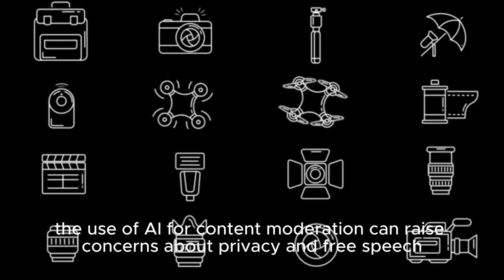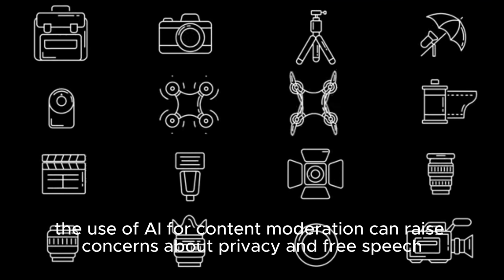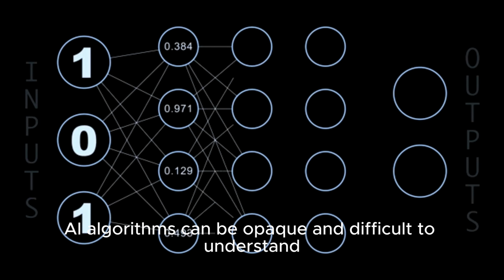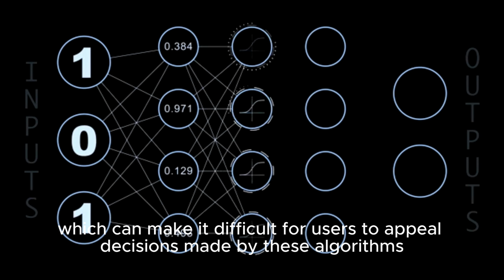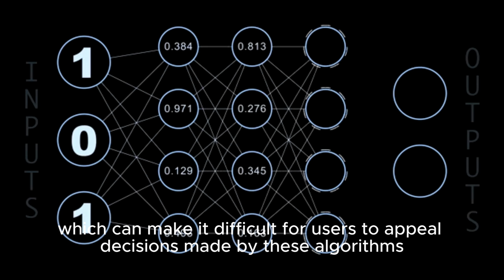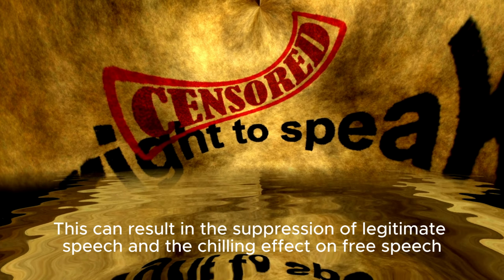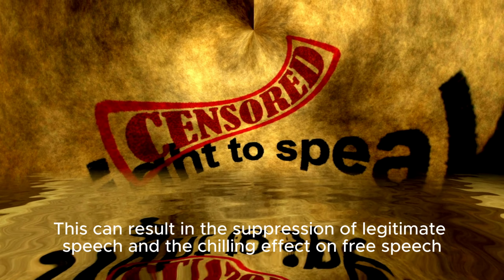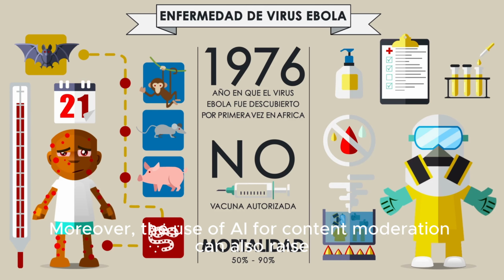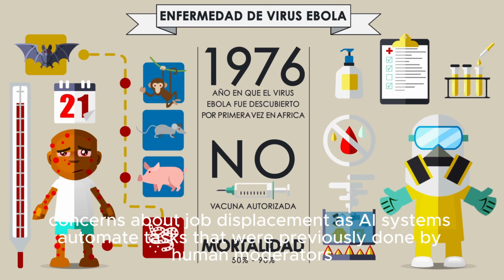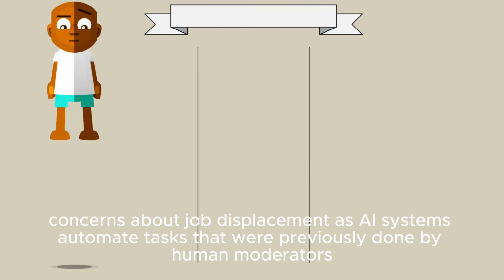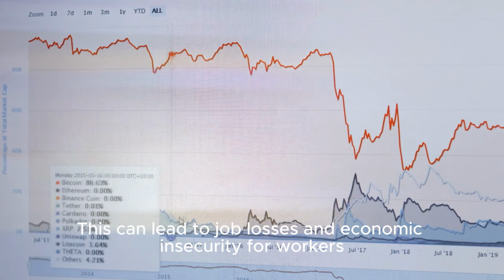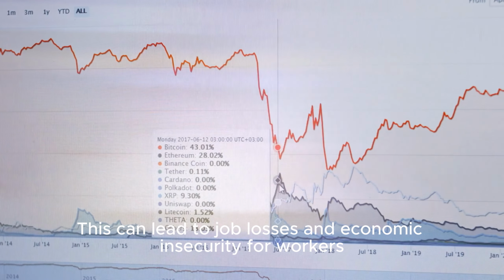Additionally, the use of AI for content moderation can raise concerns about privacy and free speech. AI algorithms can be opaque and difficult to understand, which can make it difficult for users to appeal decisions made by these algorithms. This can result in the suppression of legitimate speech and a chilling effect on free speech. Moreover, the use of AI for content moderation can also raise concerns about job displacement as AI systems automate tasks that were previously done by human moderators. This can lead to job losses and economic insecurity for workers.